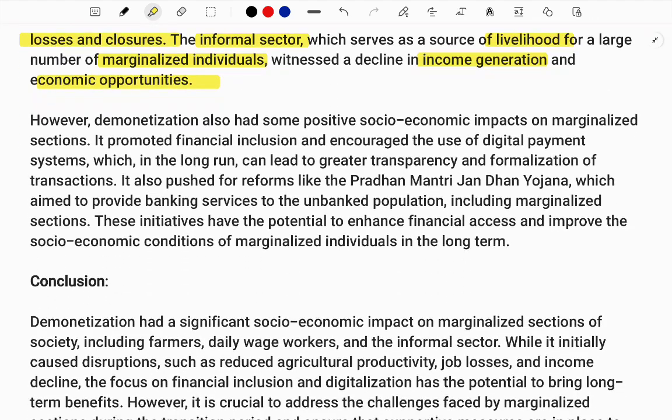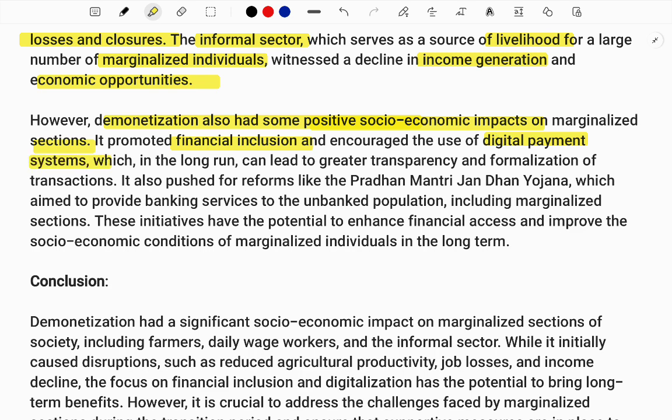But here you need to understand, now I'm going to discuss the positives, because you should not take one stance; you should give a double stance in the examination. After demonetization, in the short term everything was a big problem, but the positive thing is there are socio-economic impacts on the marginal section. There is a change happening in the long term, which means financial inclusion has slowly been promoted.